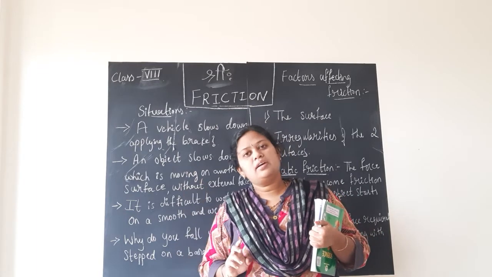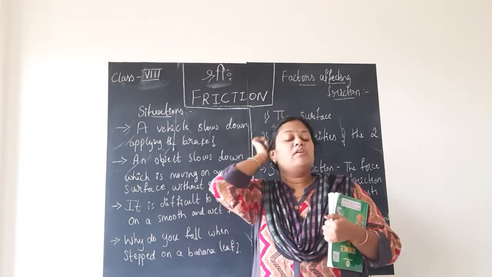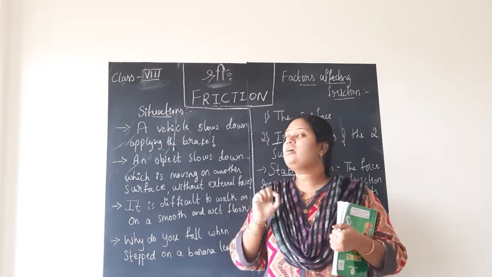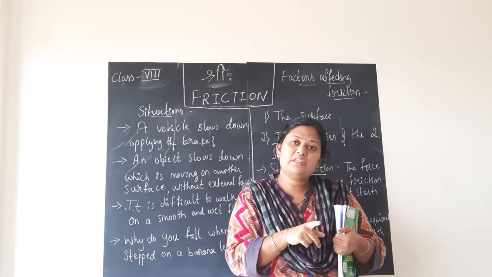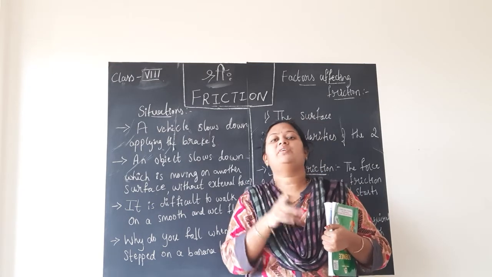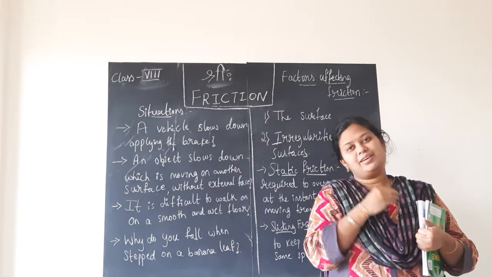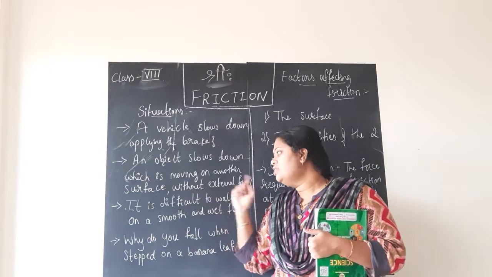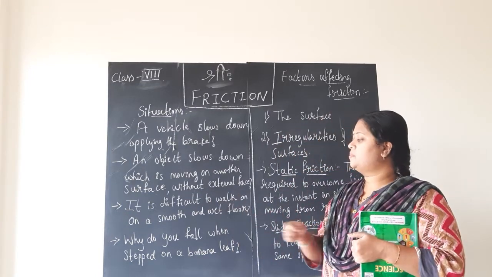Nobody is stopping the car there. But still it will come to rest on its own. Why do you think it is coming to rest? It means again there is frictional force present between the surface and the tire of the toy car, children. So again the frictional force is coming into play here.